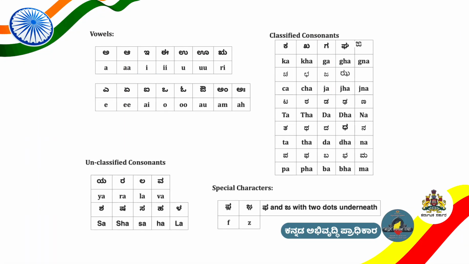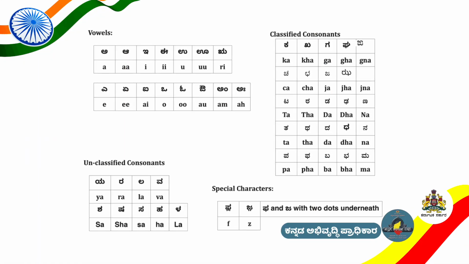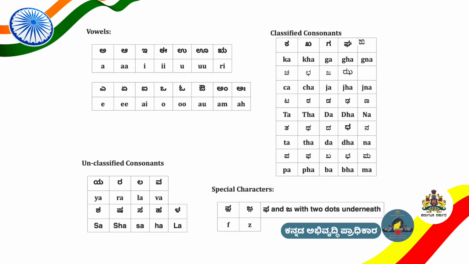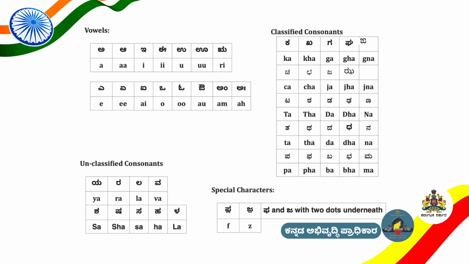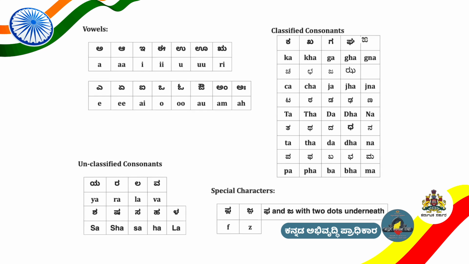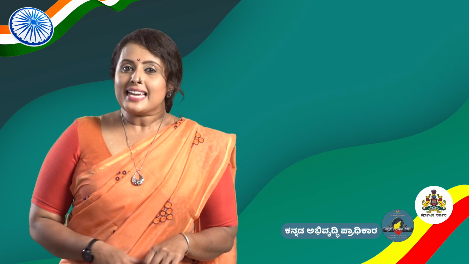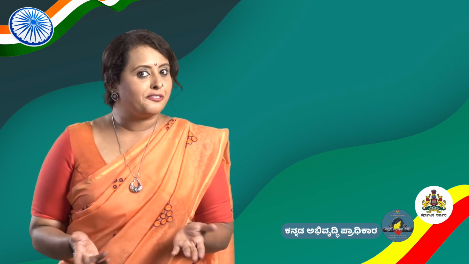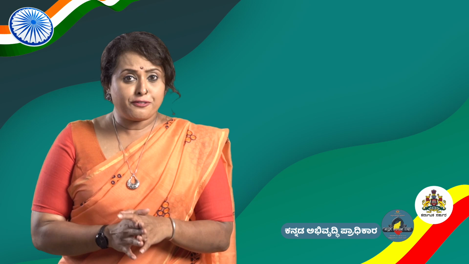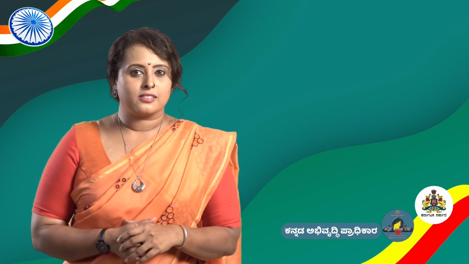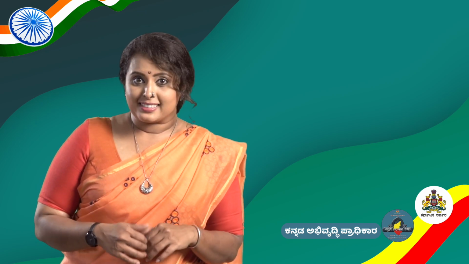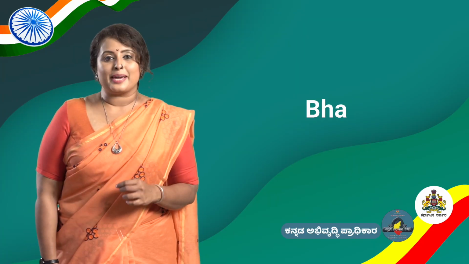This completes the Varnamala of Kannada language. The vowels, classified consonants and unclassified consonants. This type of representation of sounds is called phonemic transliteration or phonemic representation. We can have a small practice of what we have learned so far. Let's write some names in the new phonemic representation system we have learned just now. Here, I give you a set of names as written in English and then I write them in phonemic script. You should go on reading both with me. Here we go.